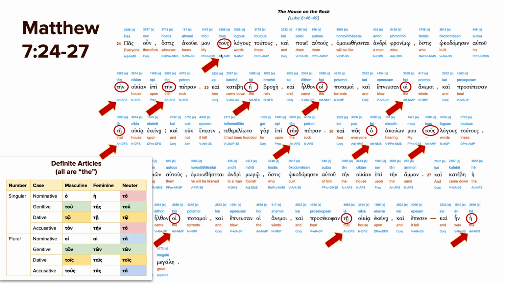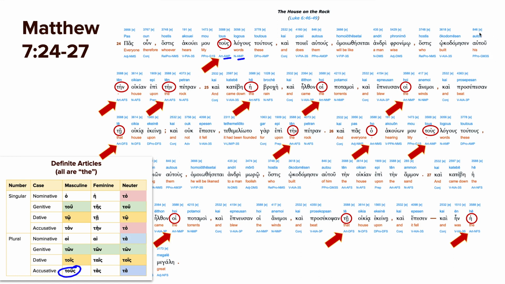All right, so we have the article tous, accusative, because it's the object of hear. And it modifies words, which is masculine plural. So we have tous, accusative masculine plural. And then here we have, he built his house. So it's autou ten oikian. Now, sometimes you could say ten oikian autou, which is also acceptable.